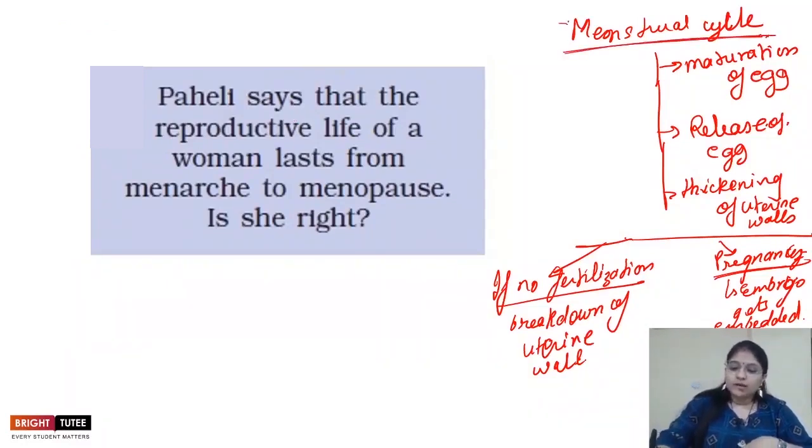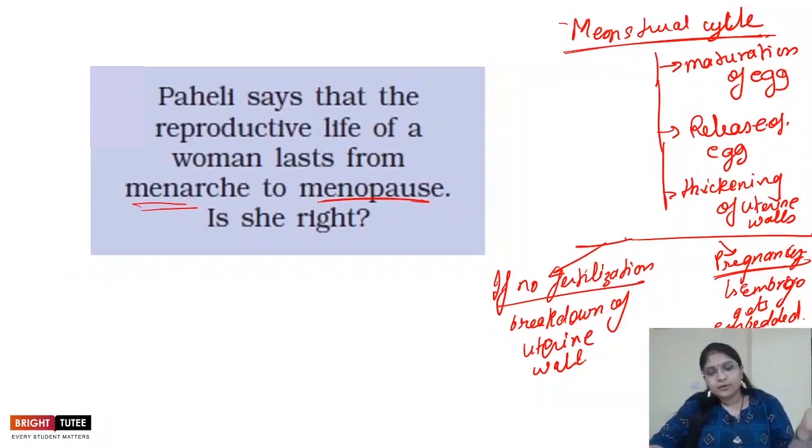So the beginning of the menstrual cycle is called the menarche, and the ending is called the menopause. So the question which Paheli has is that the reproductive life of a woman lasts from menarche to menopause. That is the correct point she is making: menarche is the beginning of the reproductive phase in human females, and menopause is the ending, right? And during that time only the female has the capability of reproduction.